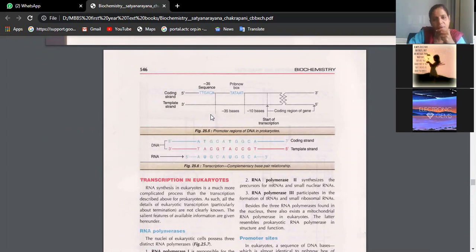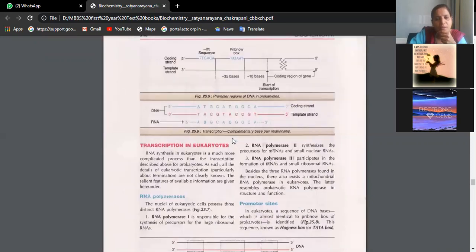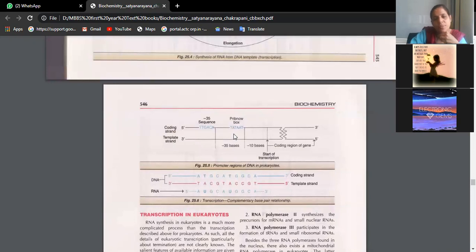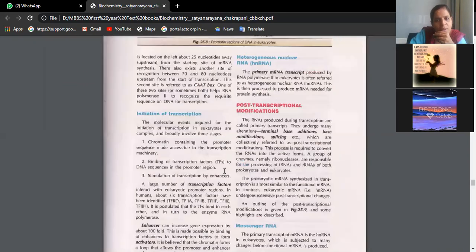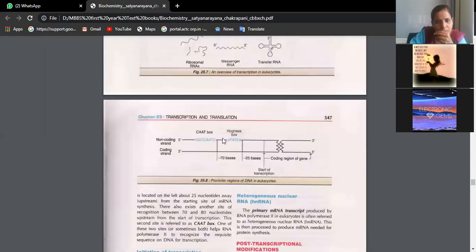So in this, wherever you have the sequence of the TATA box, the Hogness box, the arrangement of these nitrogen bases is TATAAT. You also call it the Pribnow box. Then there is one box which is also called the Hogness box. I'll show you from the other picture. See, the Hogness box is there and the TATA box or CAT box is there. So what is that representing? This whole thing is the double-stranded DNA. We have so many nitrogen bases, millions of them.